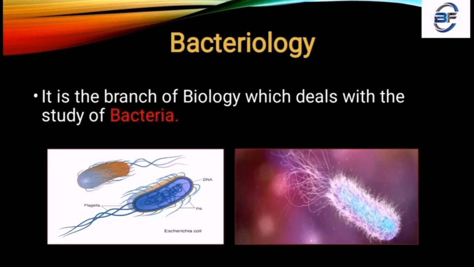But bacteria mostly contain a number of flagellated structures. That means there are root-like outgrowth structures, and the total body contains a number of pili, and a number of DNAs are also included in it. So that is about bacteriology.